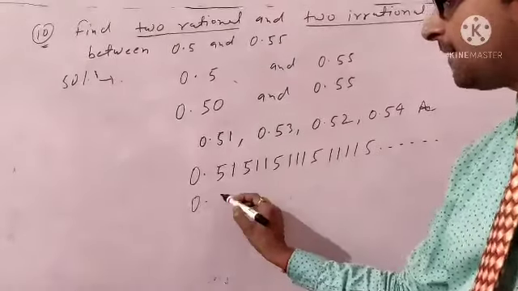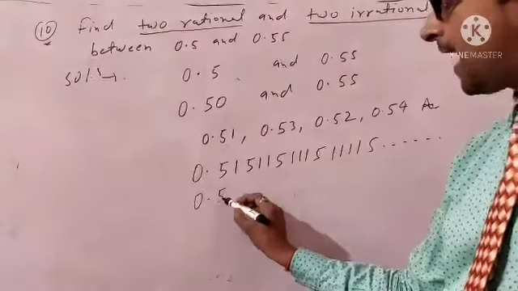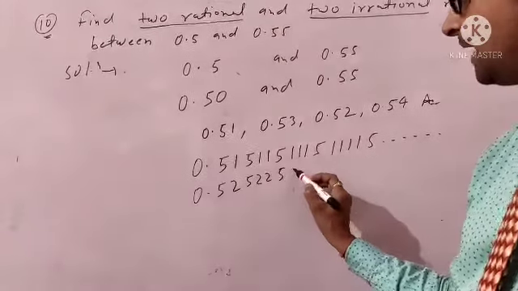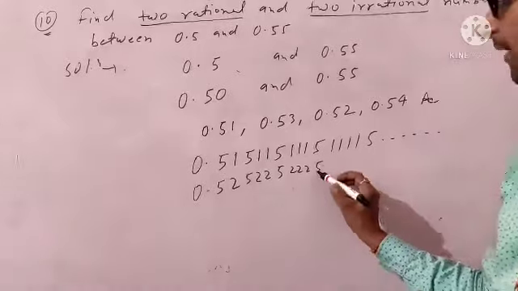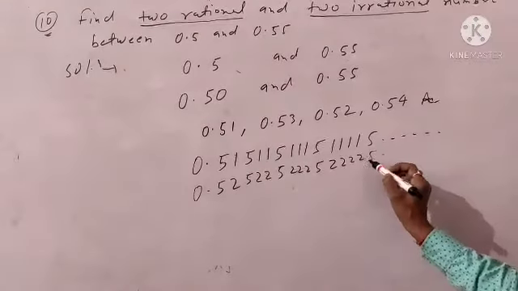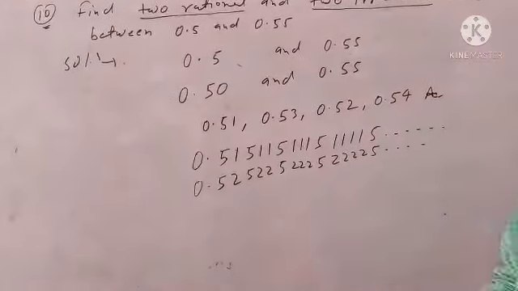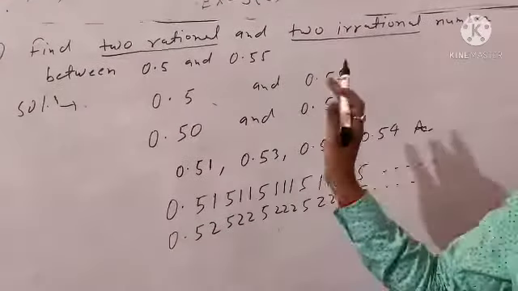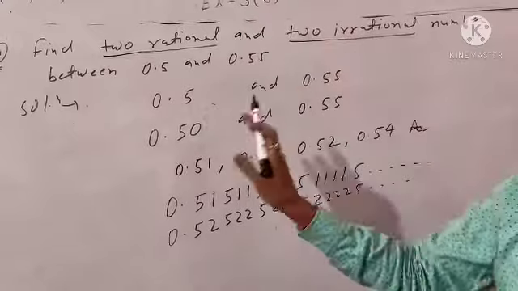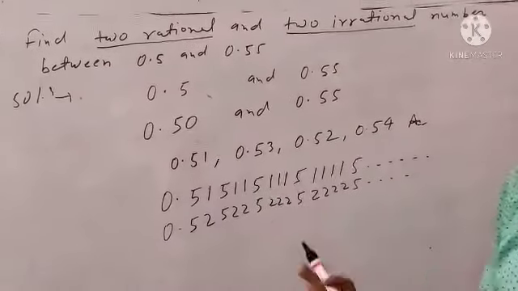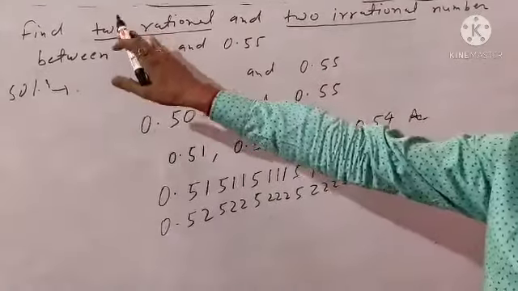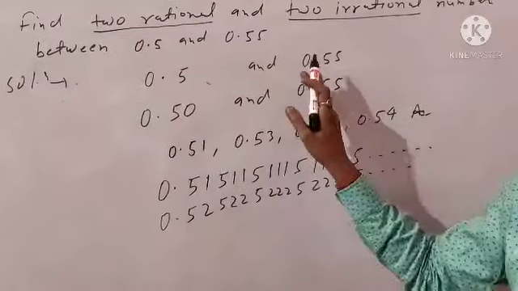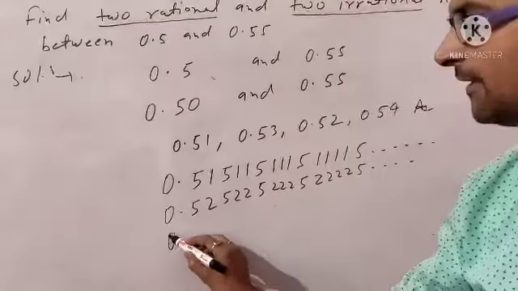Take another example: 0.52, 522, 5222, again 5, and so on. This is also an irrational number. So take any two examples. Here infinitely many irrational numbers lie between these two values, and the definite value lies between 0.50 and 0.55.